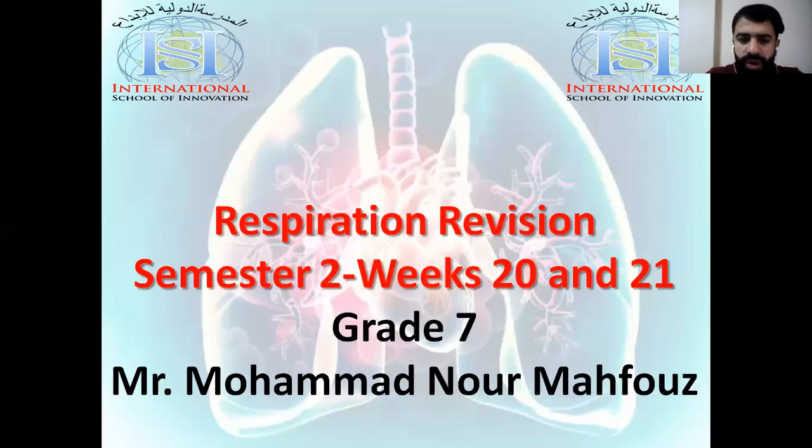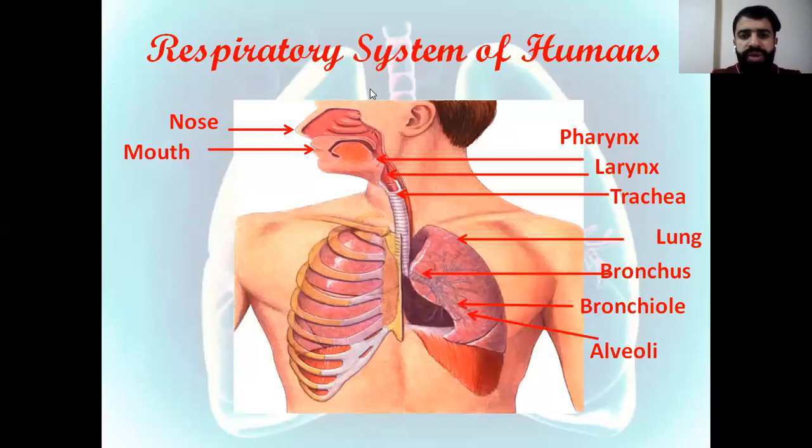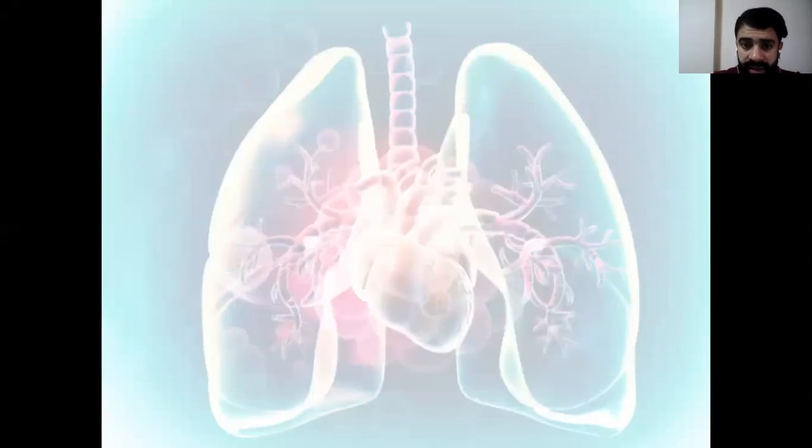In this video, we're going to make a revision for respiration for weeks 20 and 21. So the respiratory system includes many different organs in humans: the nose, the mouth, the pharynx, the larynx, and many others. Maybe the most important part is the lungs.